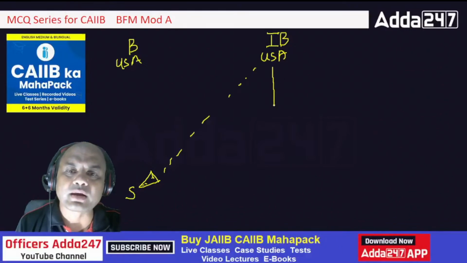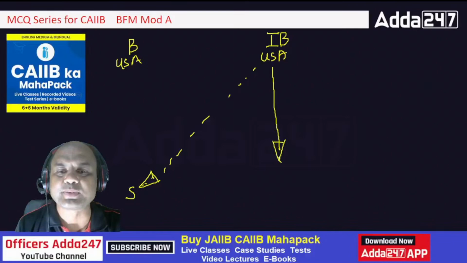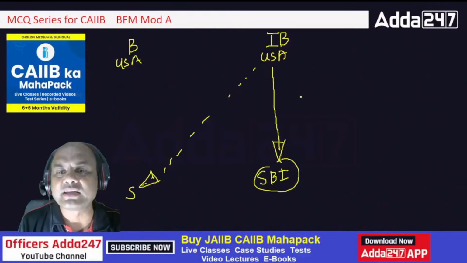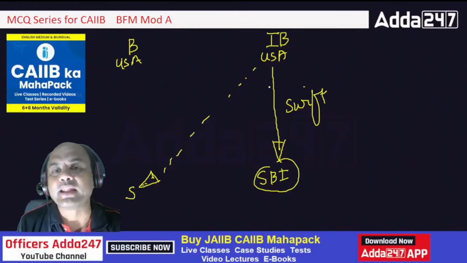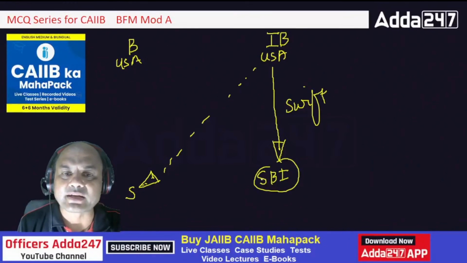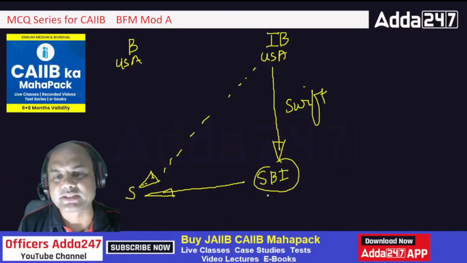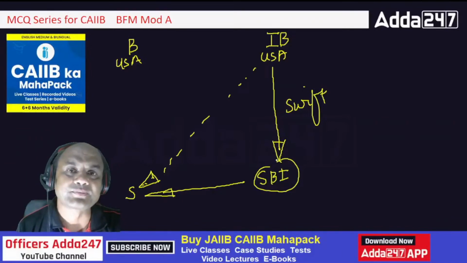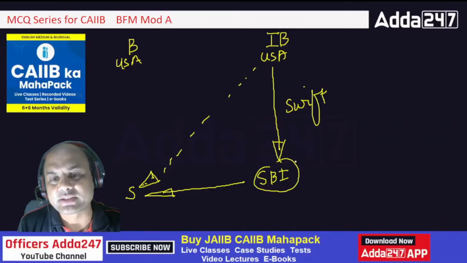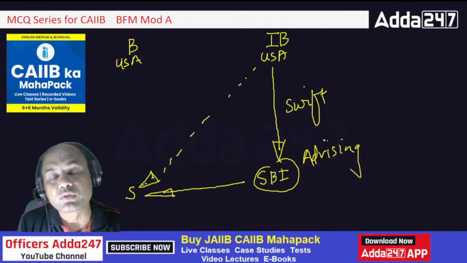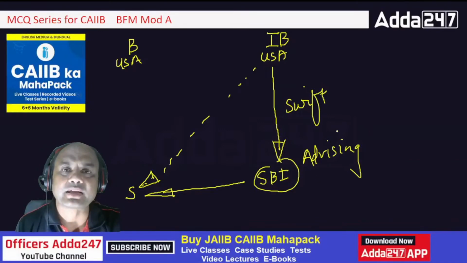This bank will build a relationship with an Indian bank, let's say SBI. It will tie up with SBI and send the LC via Swift to SBI. Then it will tell SBI, kindly give this LC to this seller in whichever city you have. So it always checks for the bank in India which has maximum branches. That's why this SBI becomes the advising bank. Advising bank. So this is the role of SBI now. Advising bank. So what does it mean?